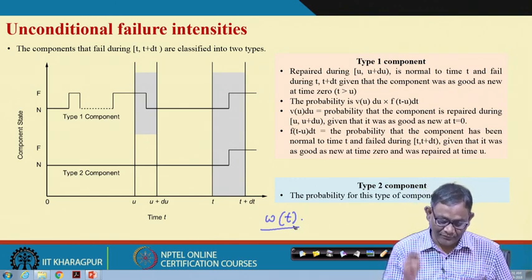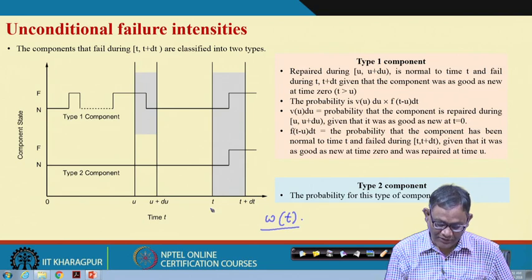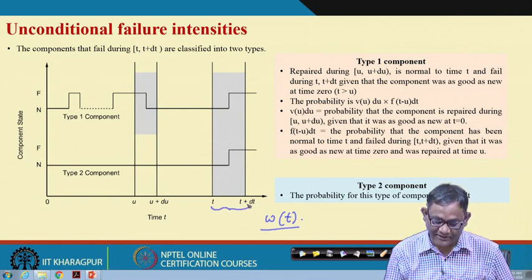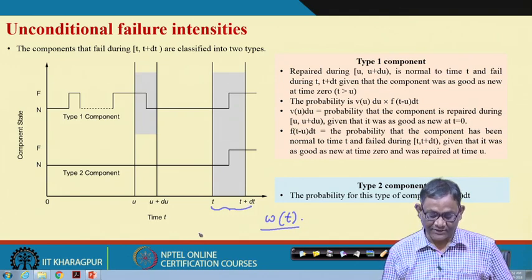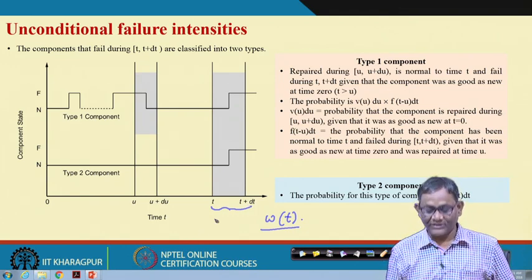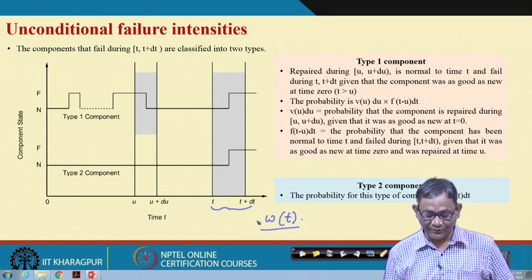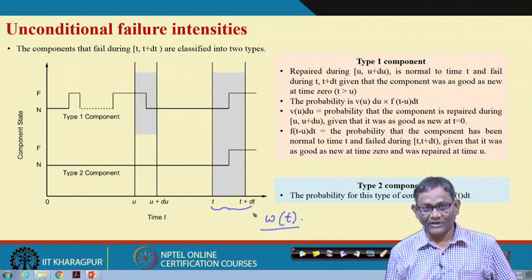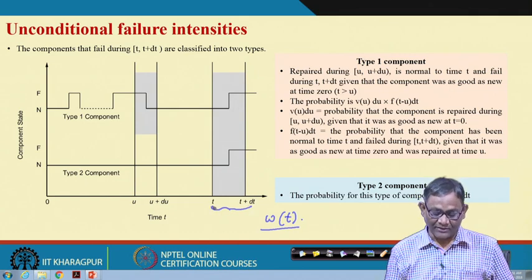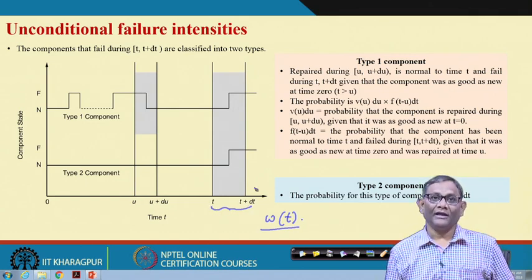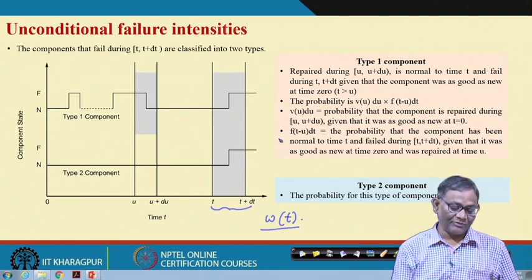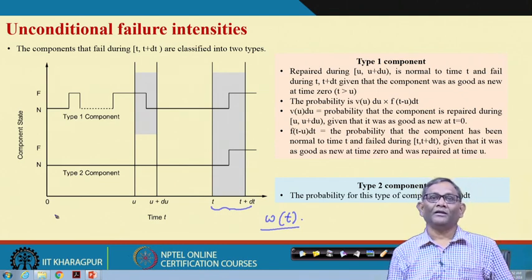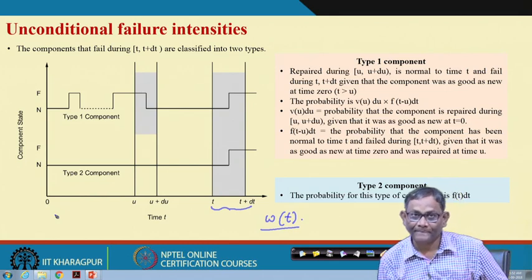So, if you think that your time interval is t to t plus delta t, we want to know the unconditional failure intensity, the probability that the component will fail per unit time at t, given that the component is as good as new at time t equal to 0 and normal at time t.